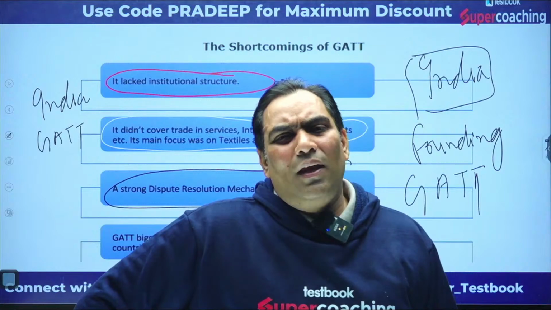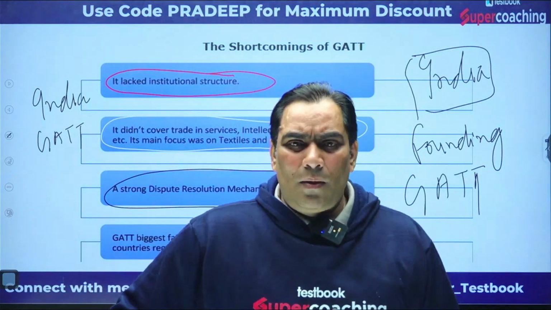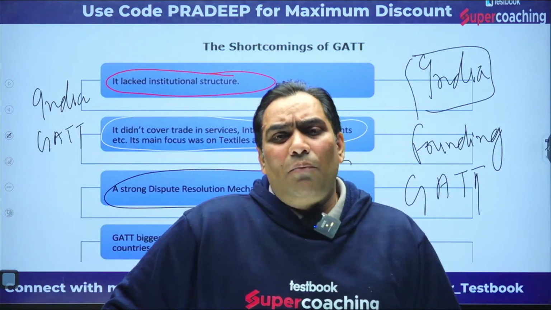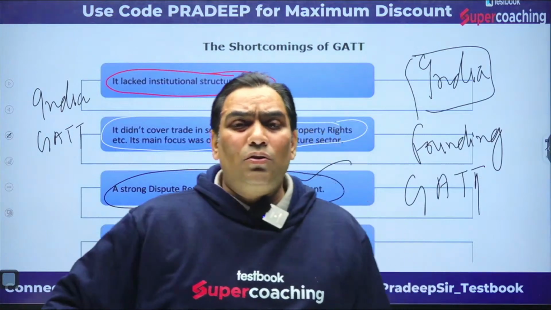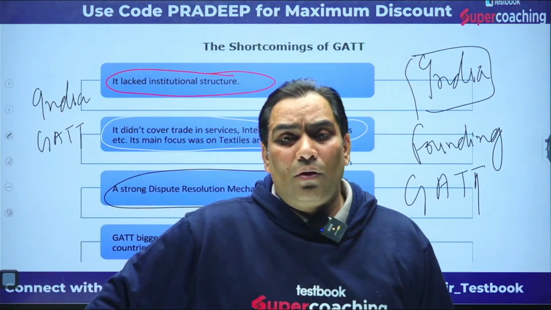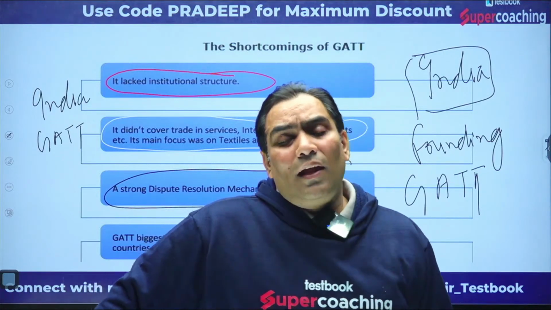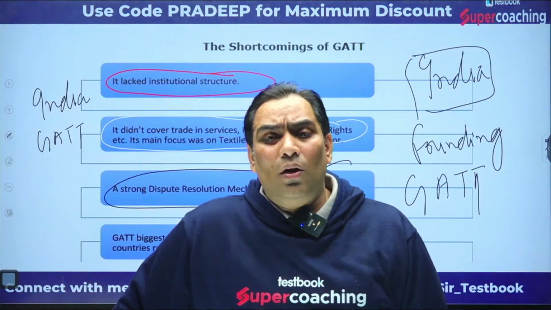There are non-tariff barriers as well. We will discuss those in detail later. So the biggest flaw of GATT was that it was not able to remove the tariffs and non-tariff barriers, although GATT was established to remove them only.